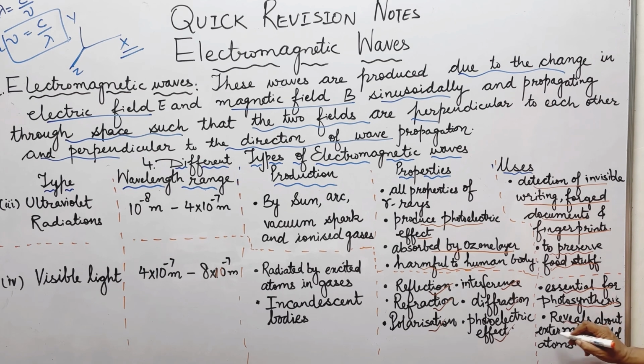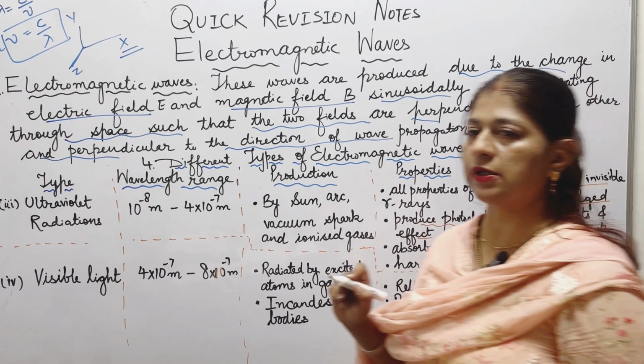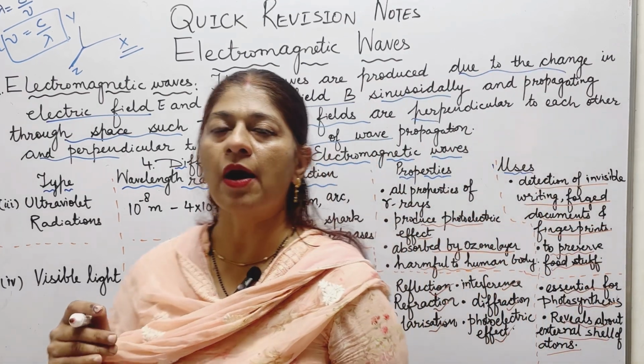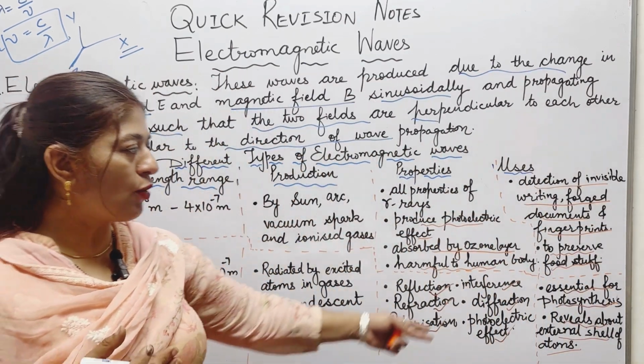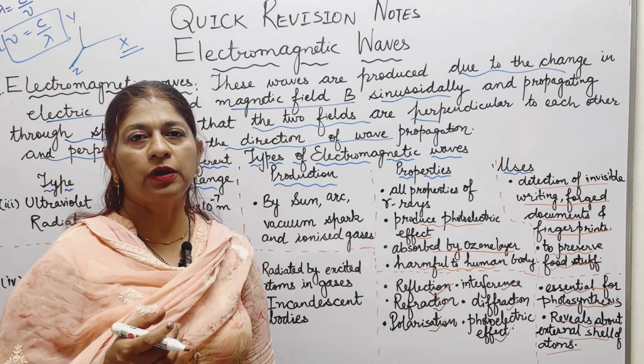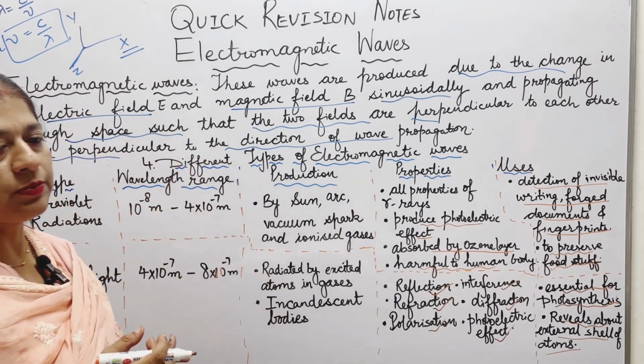It reveals the external shell of atoms, because visible rays are less penetrating and have low energy, so they can't reach inside the atom. So the outer shell of atoms can be revealed with the help of visible rays.